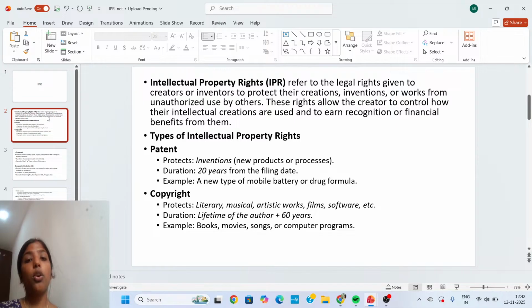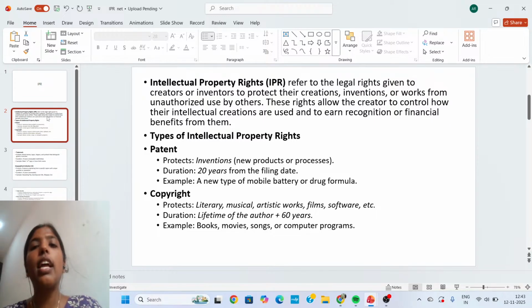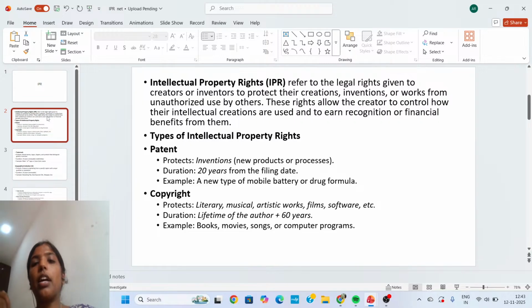After that, we saw copyright. Copyright actually protects literary, dramatic, musical works, films, software, etc. And the copyright protection duration is the lifetime of the author plus 60 years. Okay, so remember, duration is lifetime of the author plus 60 years, and the examples are book, movie, songs, or computer program. So this is the concept of copyright.